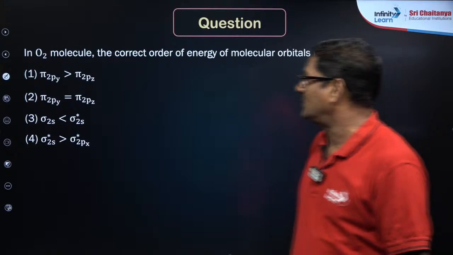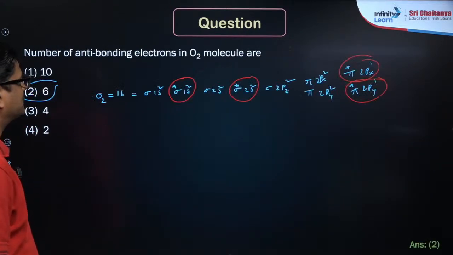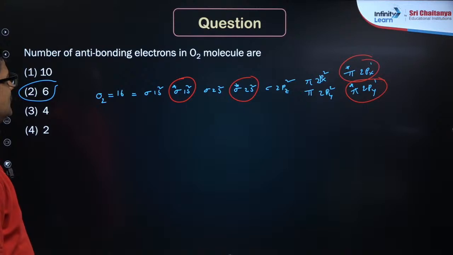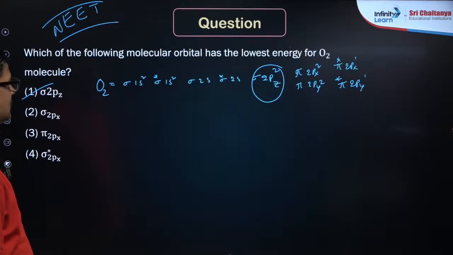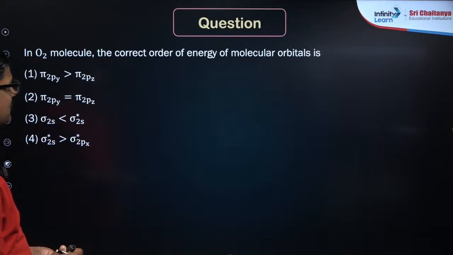Now the next molecule. In oxygen molecule the correct order of energy is, one minute. In oxygen molecule the correct order of energy of the molecular orbitals is given as. So what is your answer?